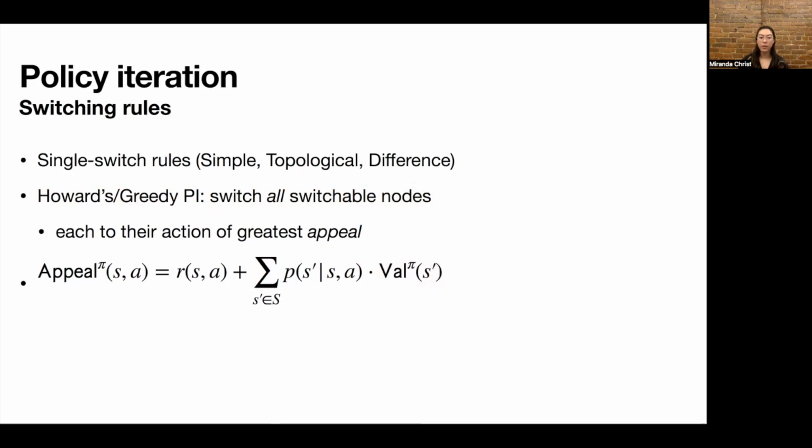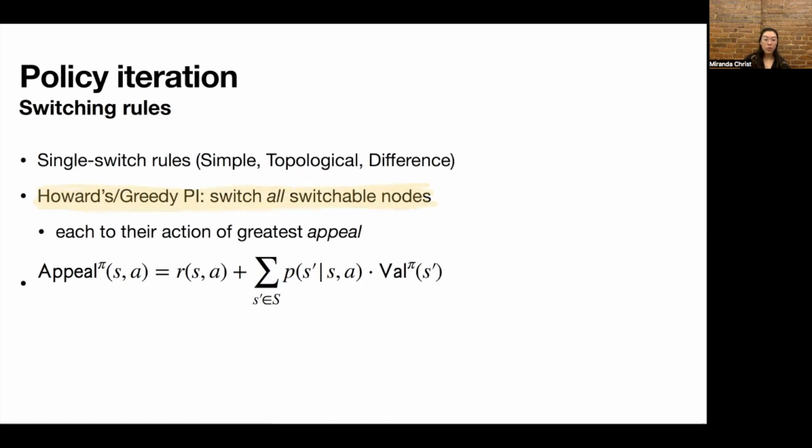They sort of fall into two categories. The first is single switch rules, where you switch exactly one state's action in each iteration. Some of these include simple, topological, and difference policy iteration. And there are also switching rules that involve switching multiple states' actions in each iteration. In particular, in this talk, we focus on Howard's or greedy policy iteration, where you switch all switchable states in each iteration. But we also need some sort of secondary rule, because even though we're switching all switchable states, a given state might have multiple actions that could increase its value. And so we need a way to choose between these actions.